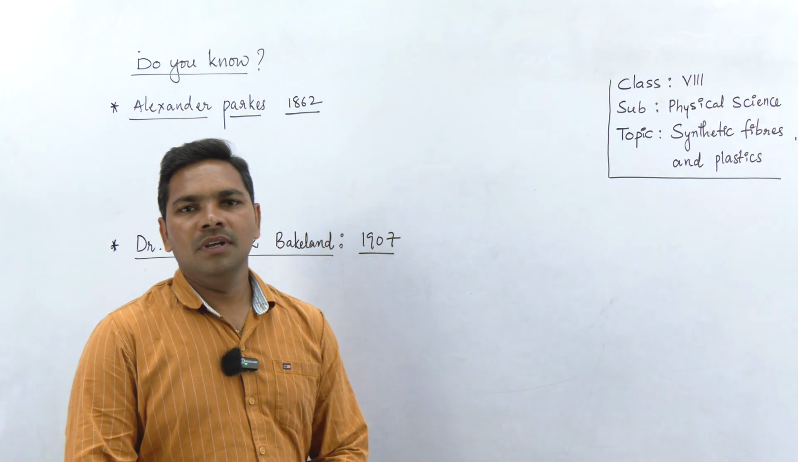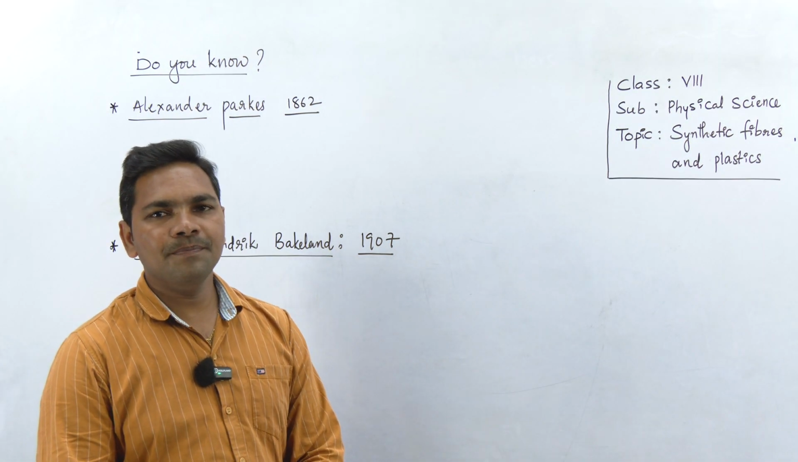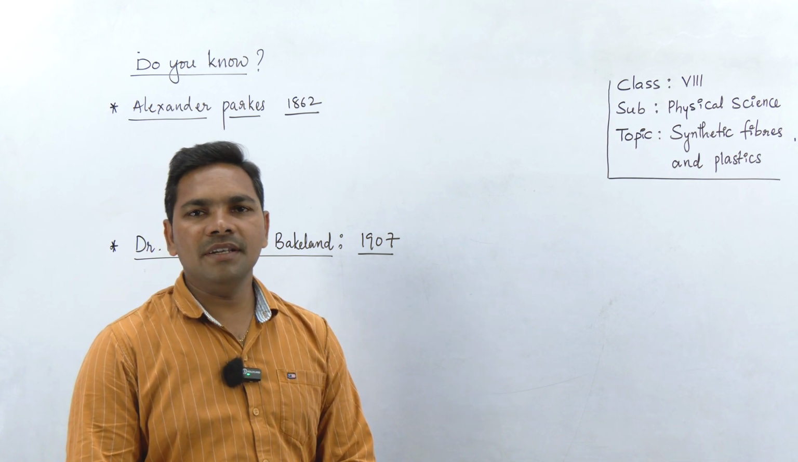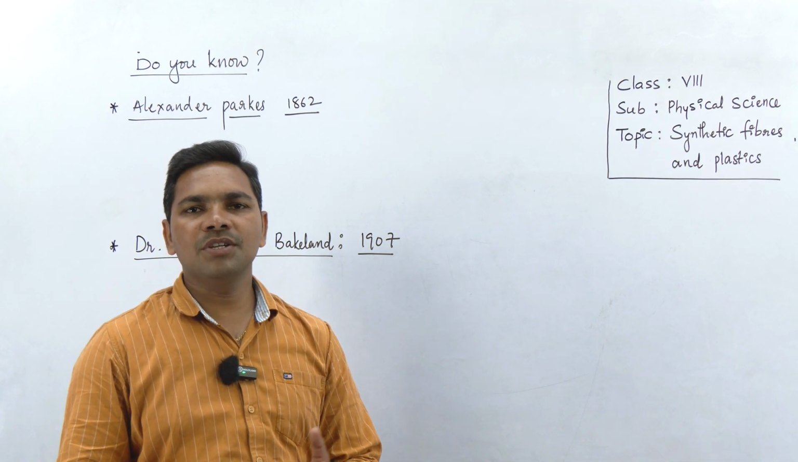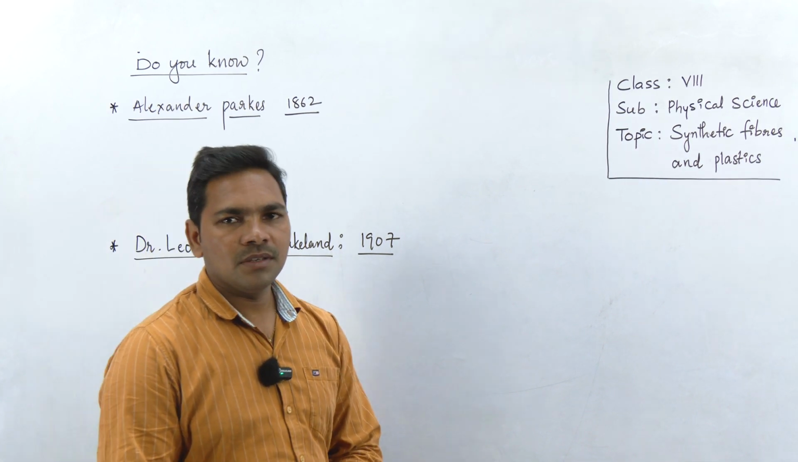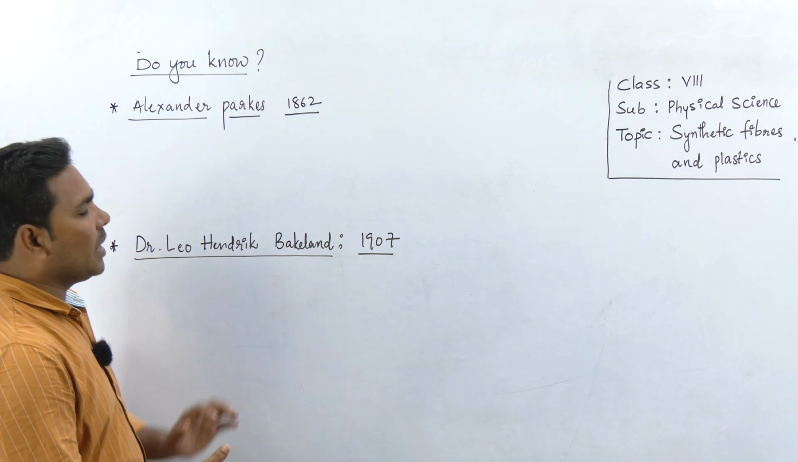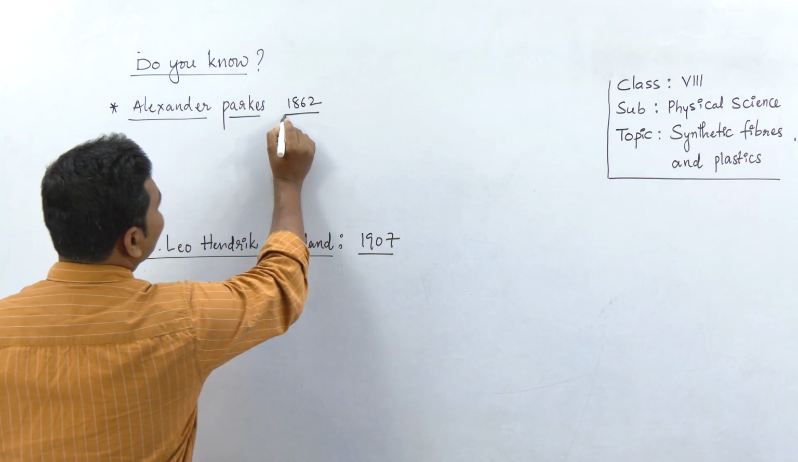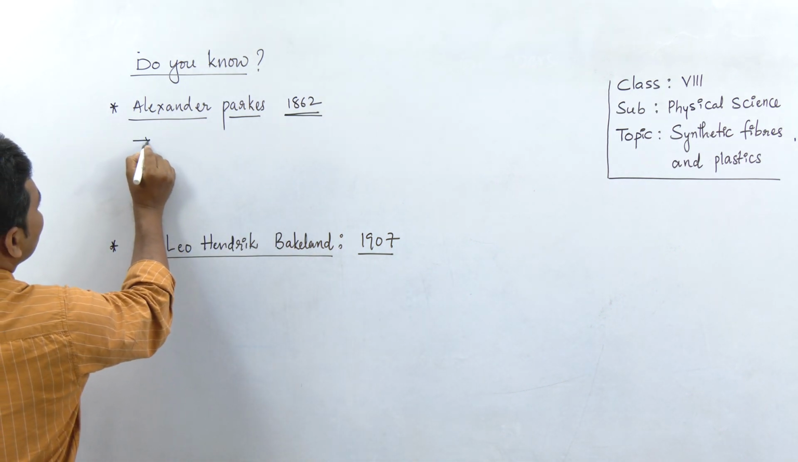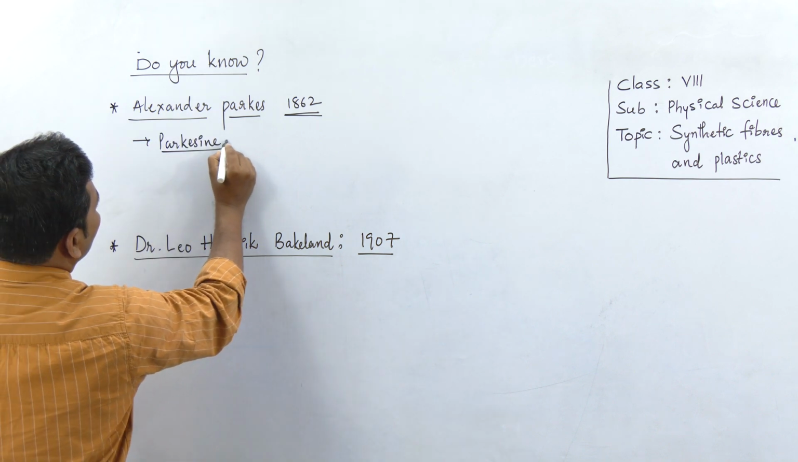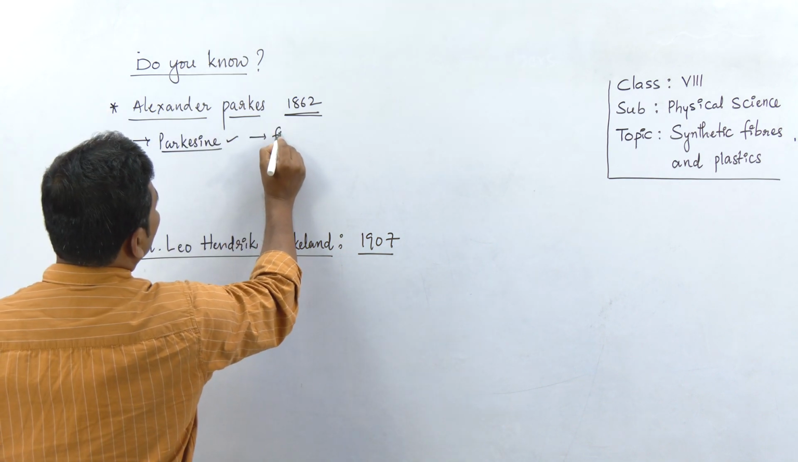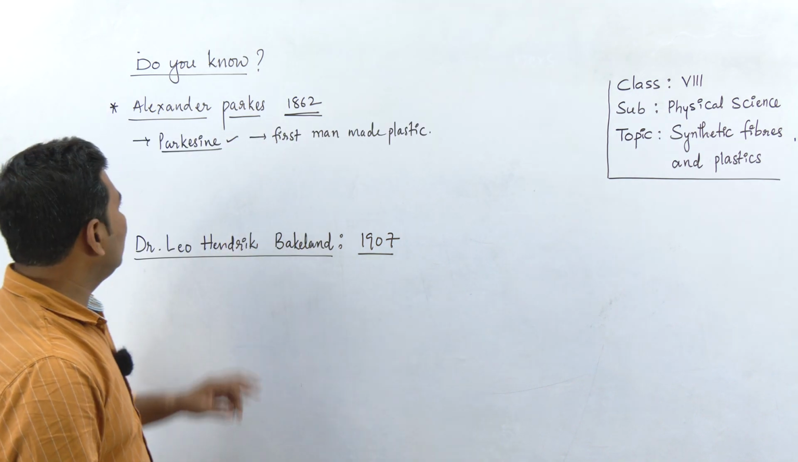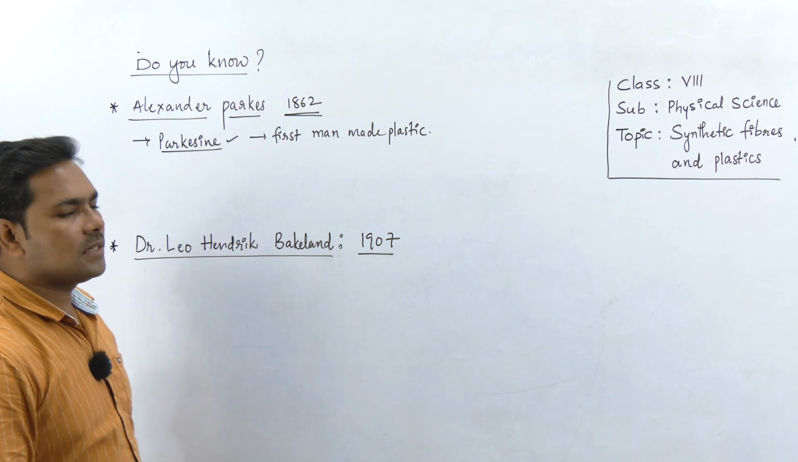In this video, we will discuss a few scientists who are responsible for the preparation of different types of plastics. The first one is Alexander Parkes. In 1862, he prepared a plastic called Parkesine. This Parkesine is the first man-made plastic, and it was prepared by Alexander Parkes, right?